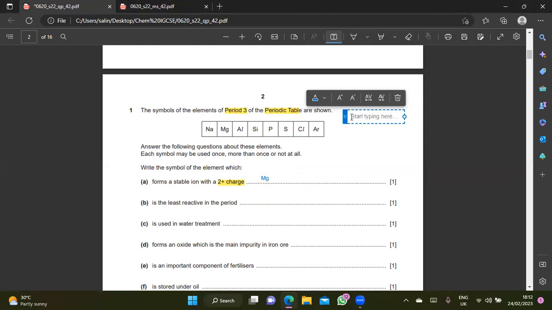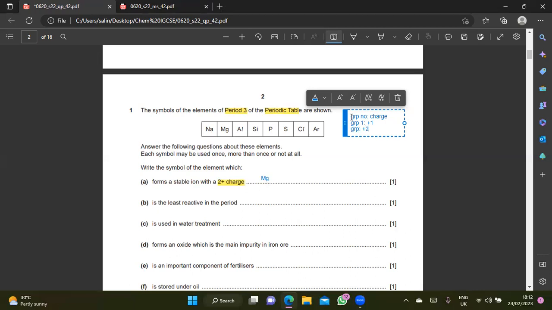So what is the group number referring to? Charge. Group 1 should be +1. That's the charge. Group 2 should be +2.